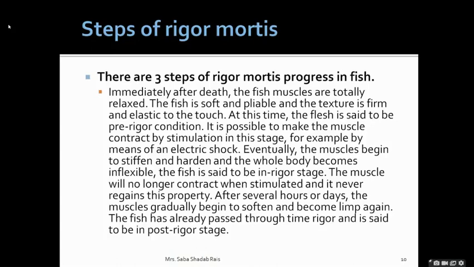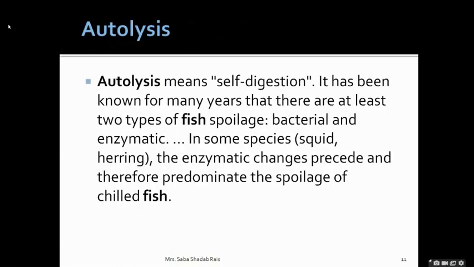Now we will study the next stage, that is autolysis. This is the stage that occurs after rigor mortis. Rigor mortis under normal conditions can remain for 7 to 18 hours.